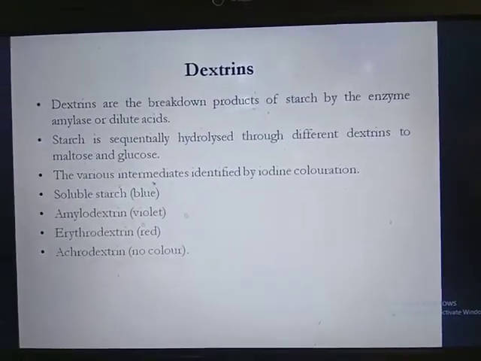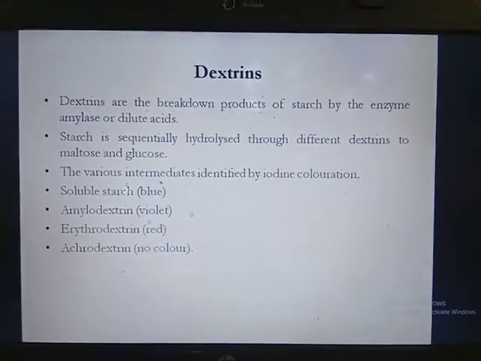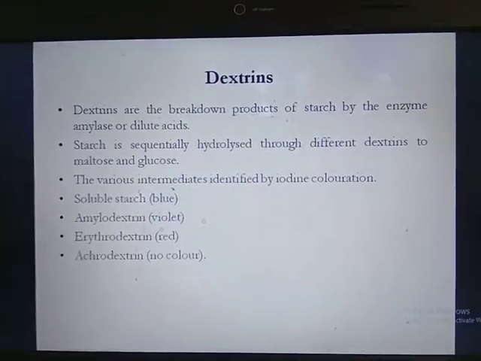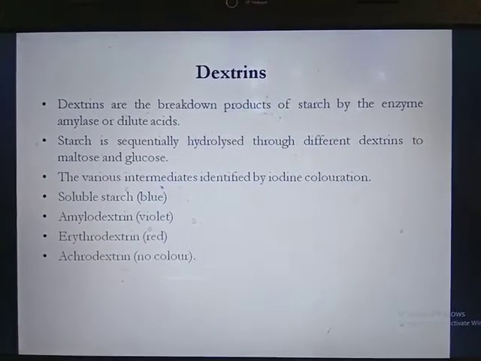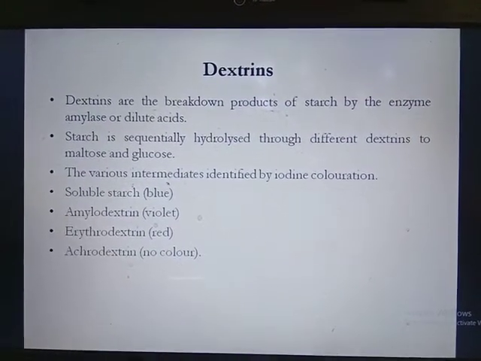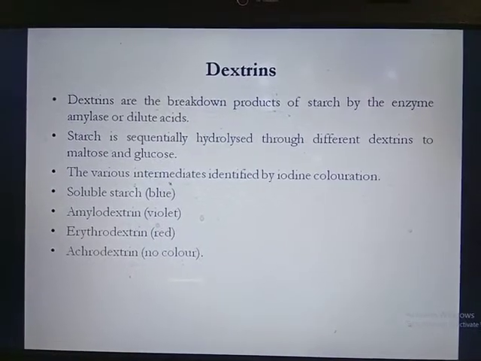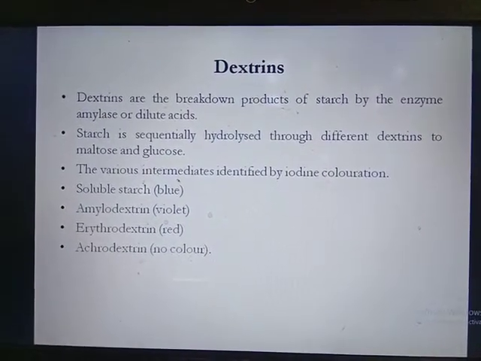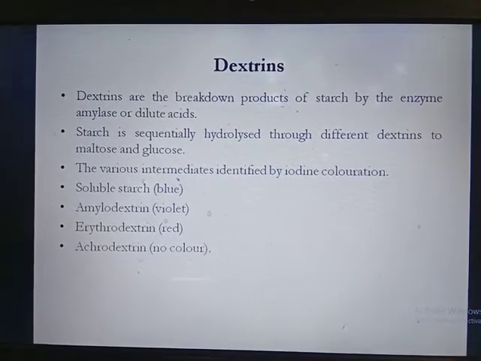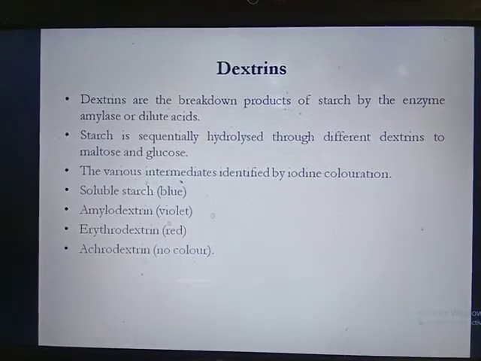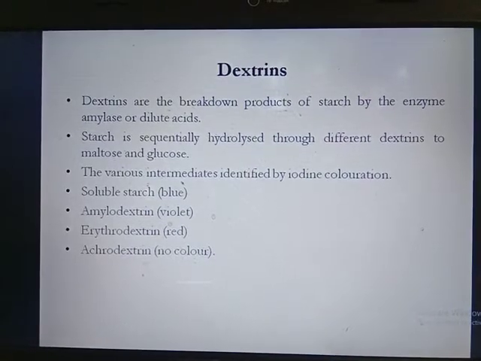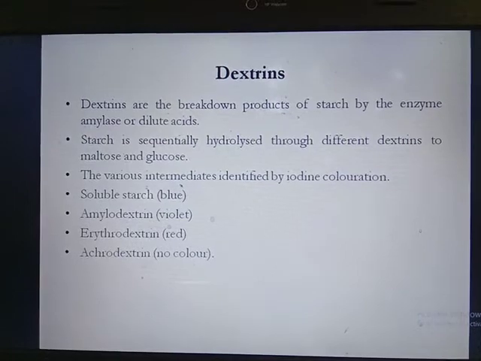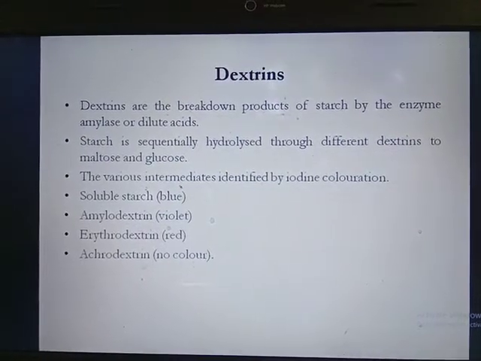Then next is dextrin. Dextrins are the breakdown products of starch by the enzyme amylase or dilute acid. We already discussed this in starch. Starch is sequentially hydrolyzed through different dextrins to produce maltose and glucose. The various intermediates are identified by iodine coloration. It means during degradation or hydrolysis of starch, different intermediates are produced which can be observed by the iodine test.